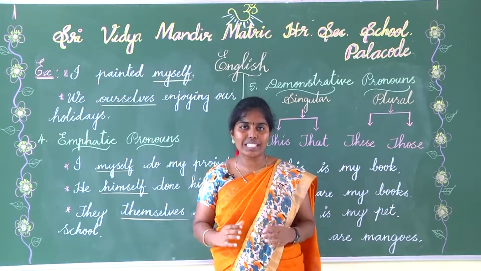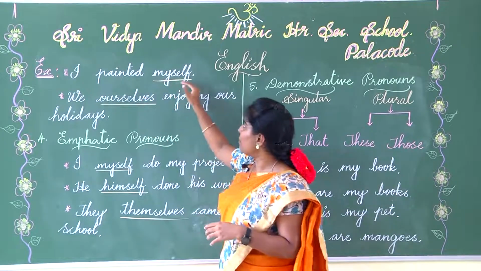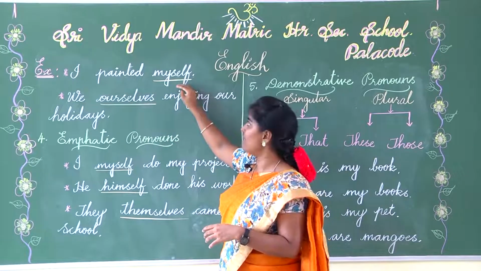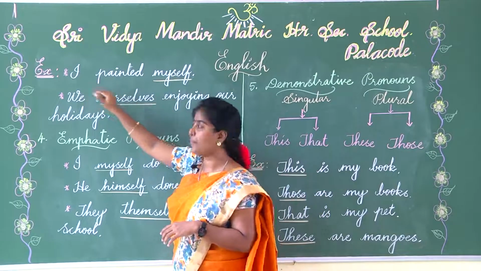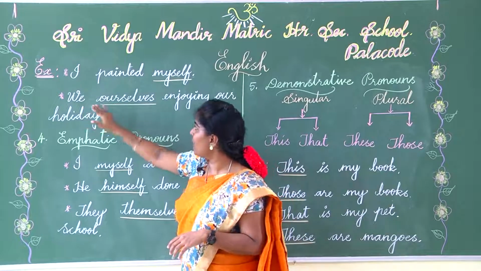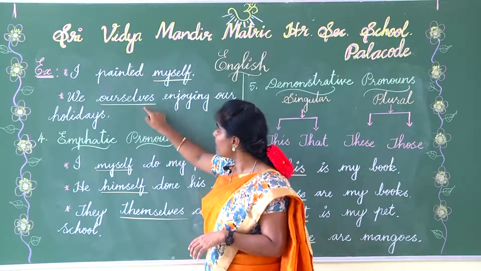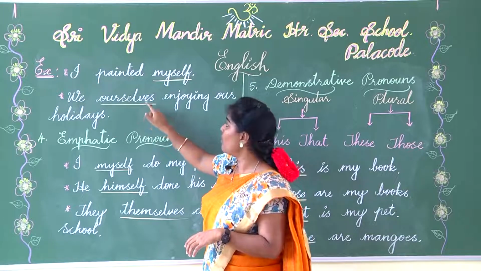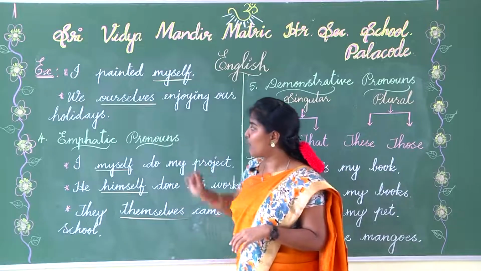I'll give a few examples for reflexive pronouns. I painted myself. Here, myself is the reflexive pronoun which reflects the subject I. And in the second example, we ourselves are enjoying our holidays. Here, ourselves is the reflexive pronoun which reflects the subject we. I think it's clear for you now.